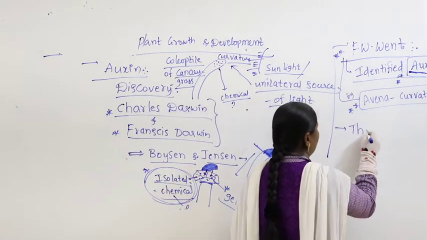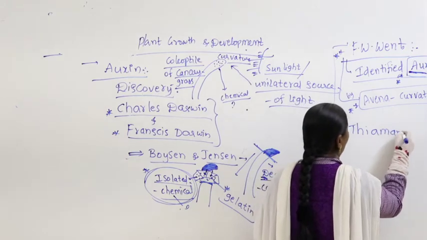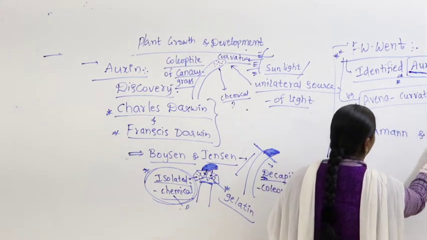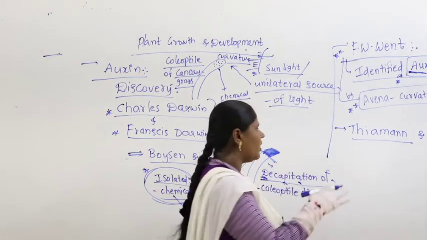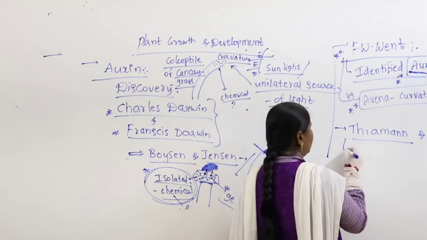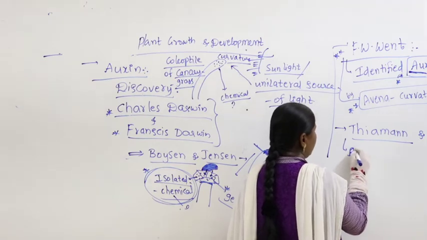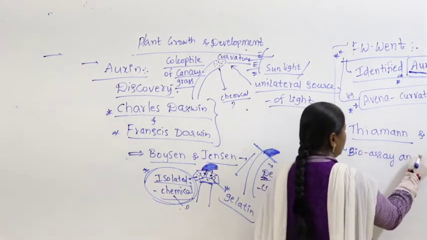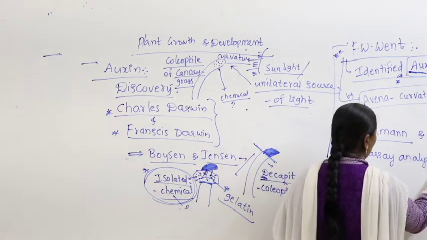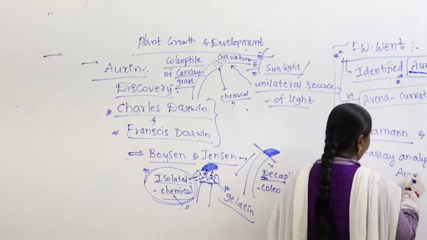scientists, Thimann and Kogl. Okay, there are two more scientists, Thimann and Kogl. They also studied the bioassay analysis of auxin.